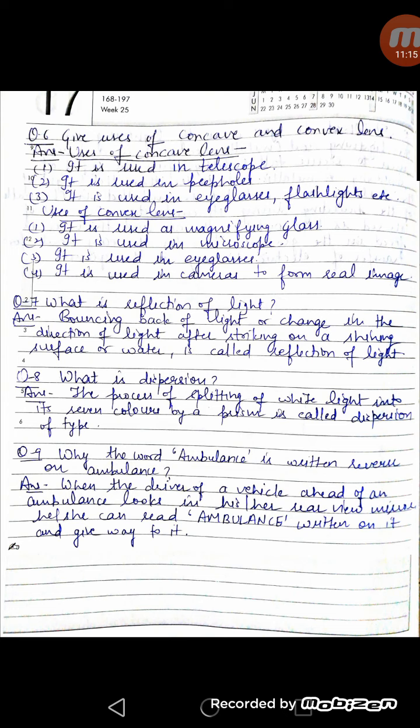And the last question, why is the word ambulance written in reverse on an ambulance? As we know, a plane mirror shows lateral inversion. Lateral inversion means right appears left and left appears right. So whenever the driver of a vehicle ahead sees the ambulance in his rear view mirror, the word ambulance will be read by that driver in a straight manner. So that's why it is written in reverse order, so that what we read from right to left appears straight.